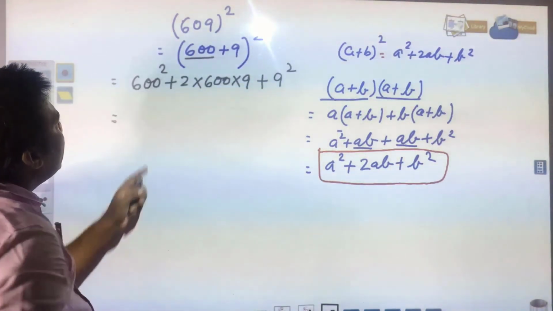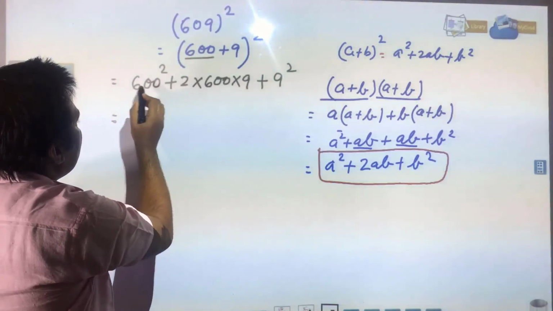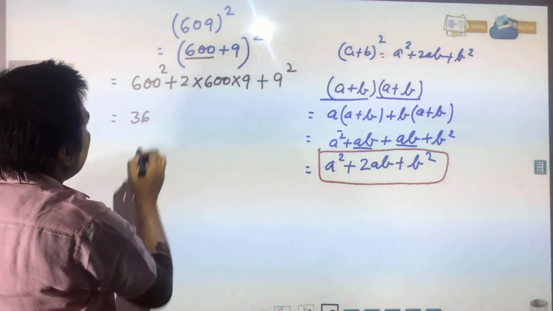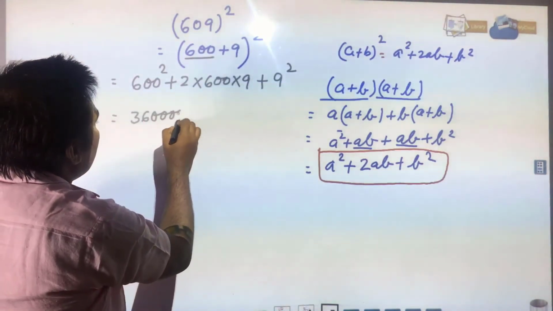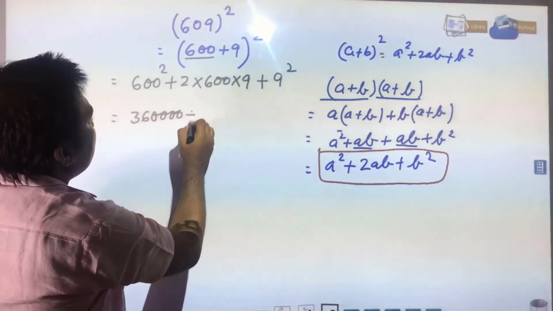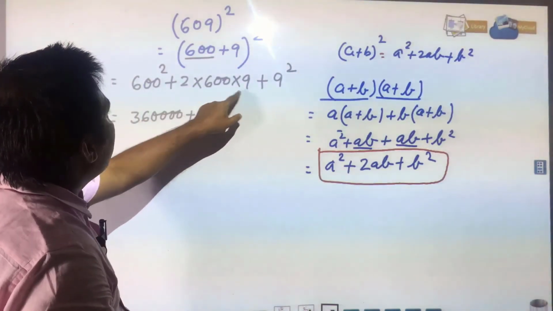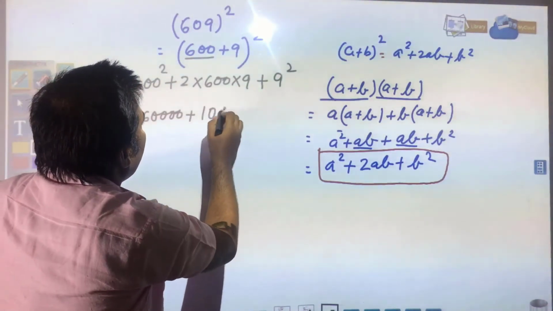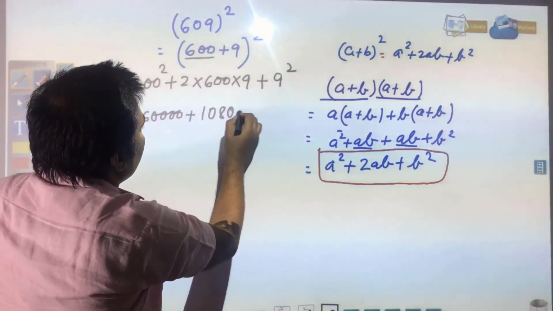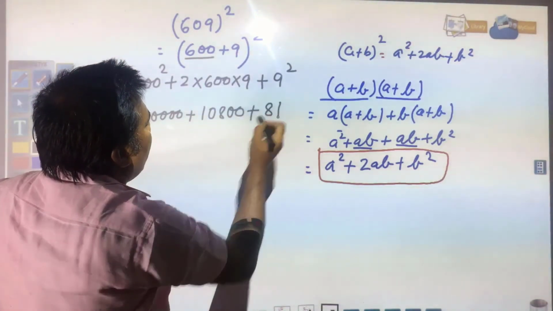Now, you simplify. 600 square: if you are multiplying this, 6 6s are 36, and 2 zeros you have, it will become 4 zeros, plus you multiply this, 9 2s are 18, and 18 6s are 108, with 2 zeros, plus 9 9s are 81.